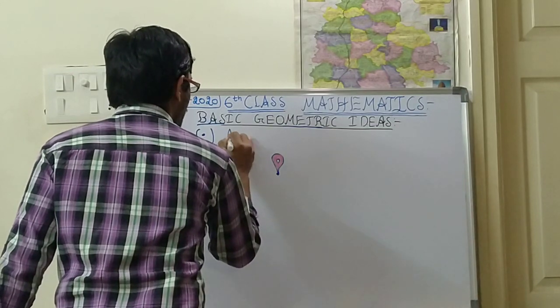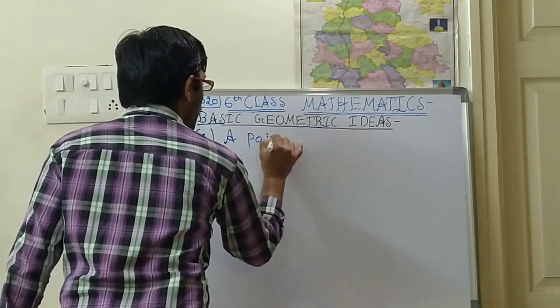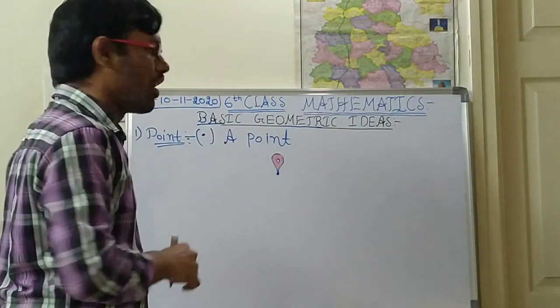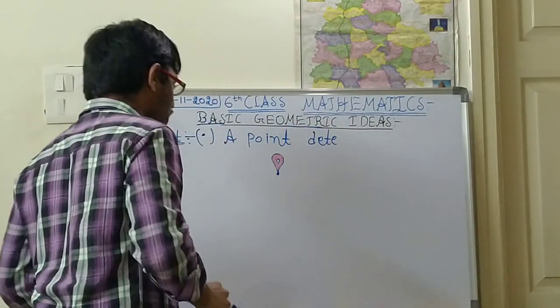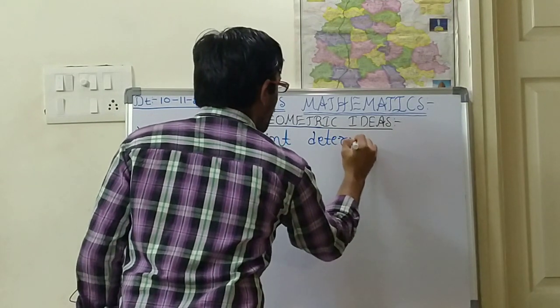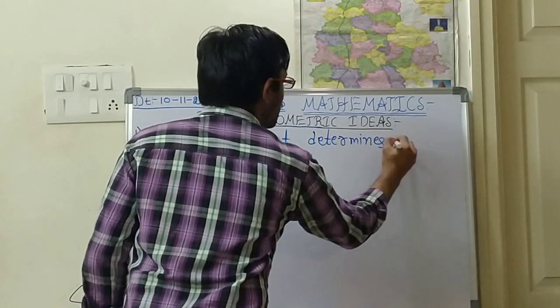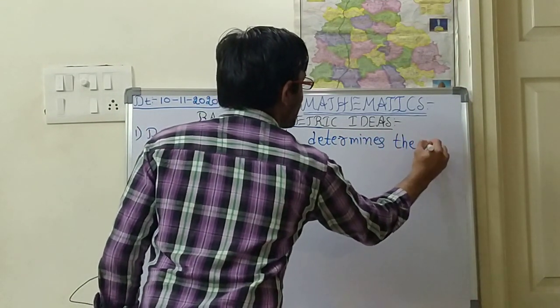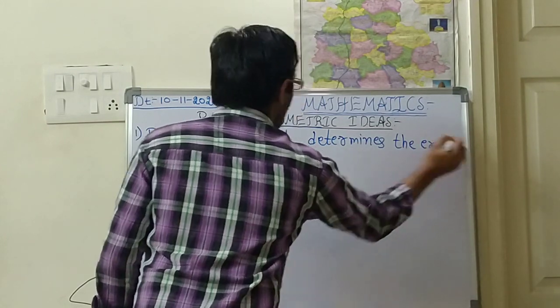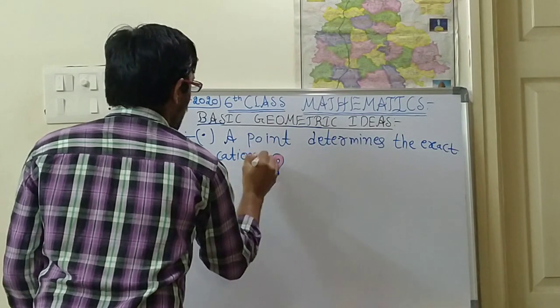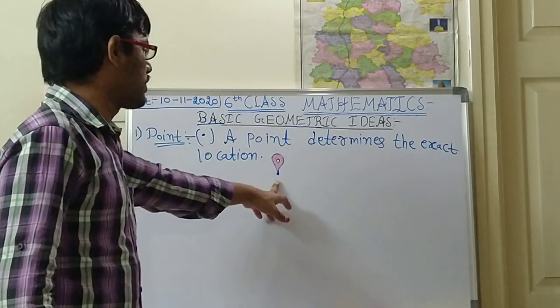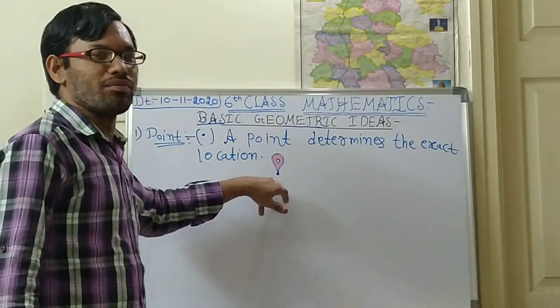A point determines the exact location. Write down the definition, children, in your book. After writing this, please put this symbol also.